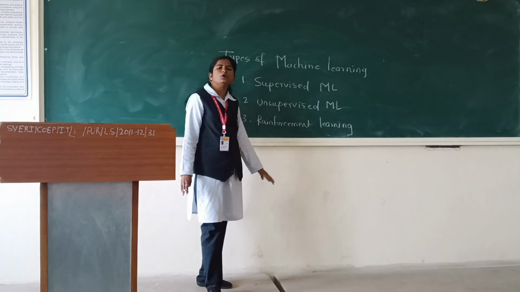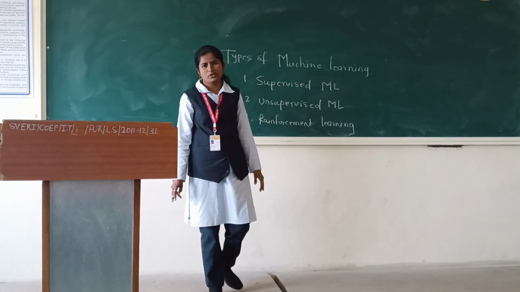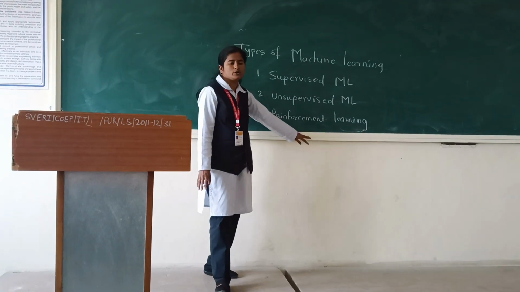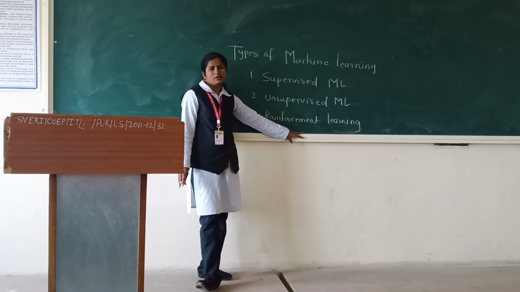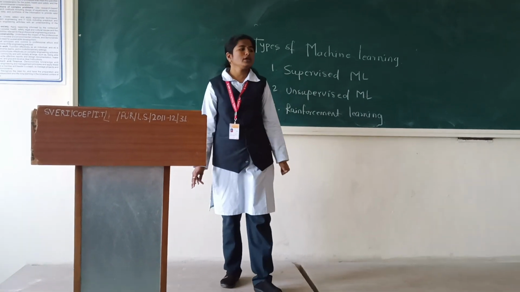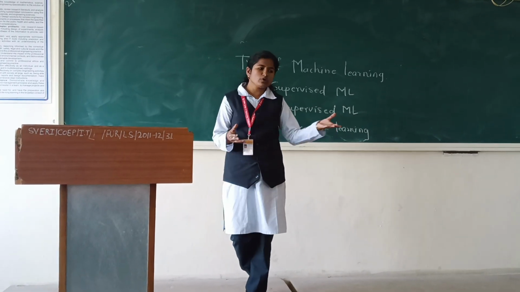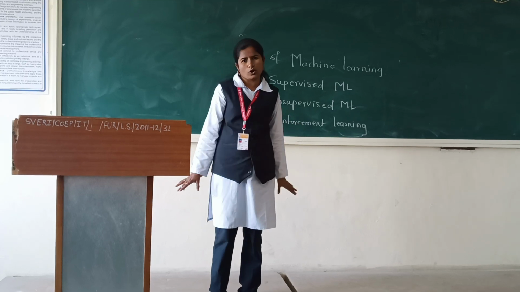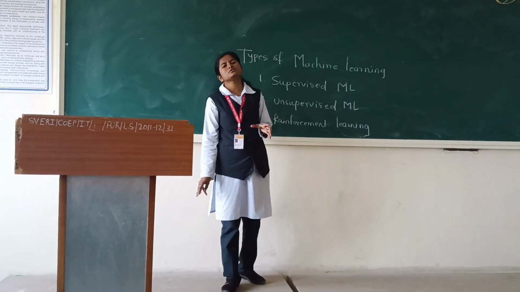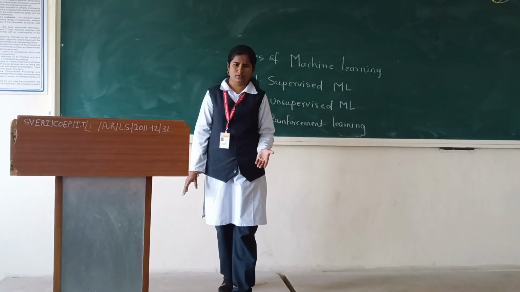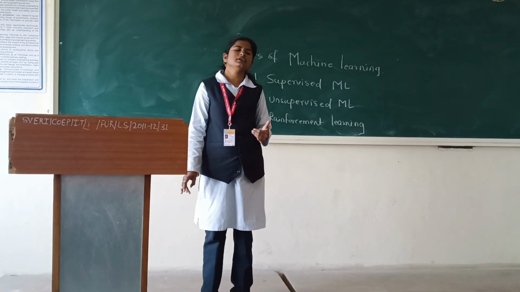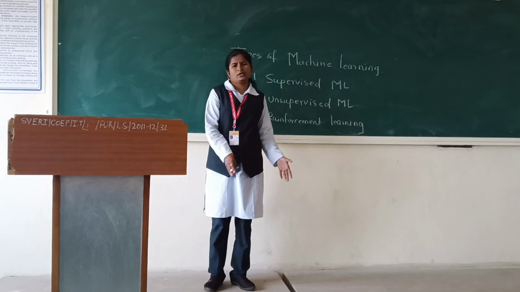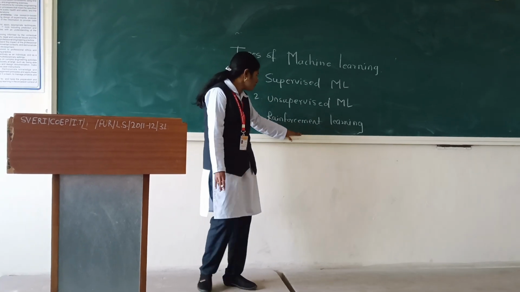One example of reinforcement learning is a robot. We know all about robotics, and robotics is the best example of reinforcement learning. We see in robots, when one robot dog is there, the movement of its legs is the same as a natural dog, because some system or some program is wrapped in this machine, and by using this, the dog moves like an original dog. This is learning, and this is reinforcement learning.